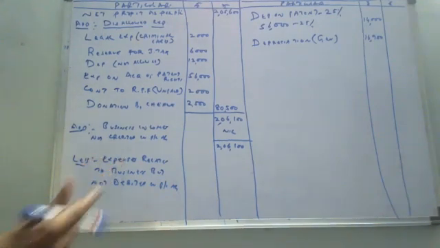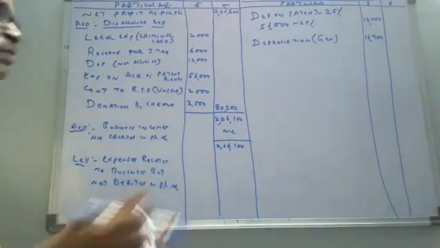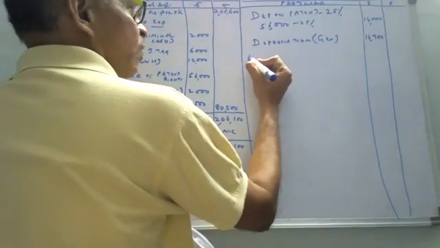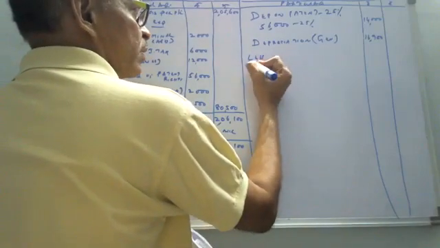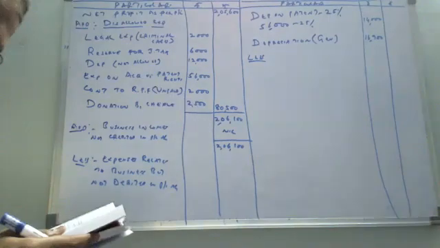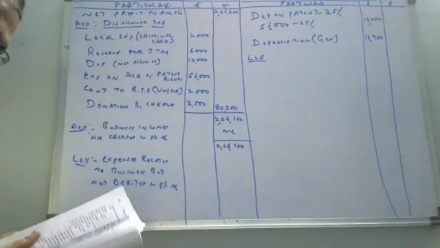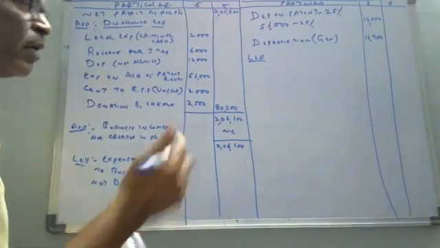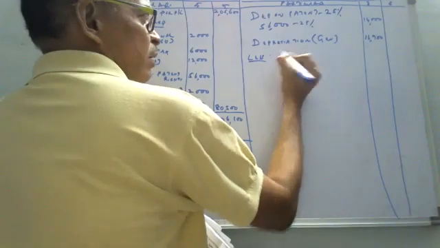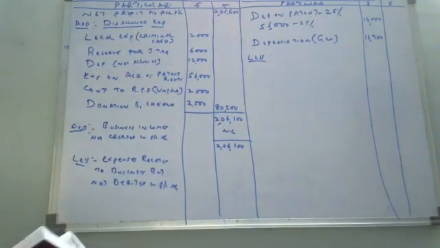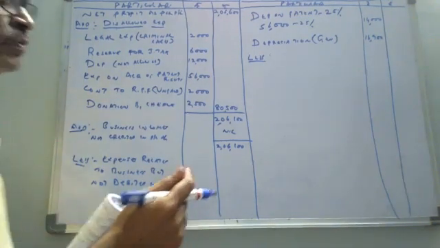One more less item is there. What is the heading? Can you tell me, what about this one more less item? Anyone? Less or add?